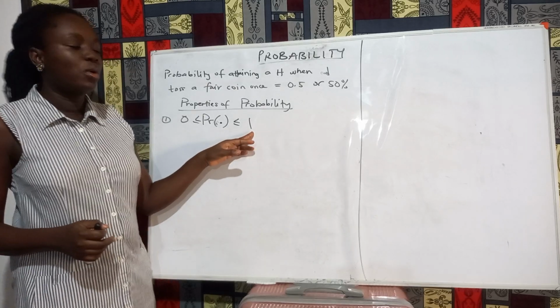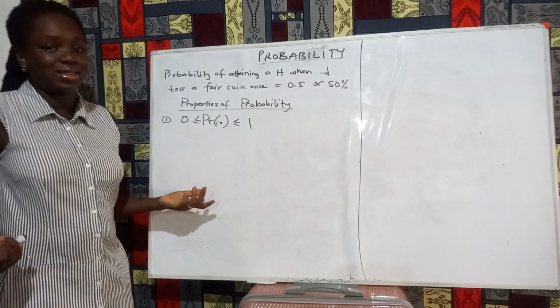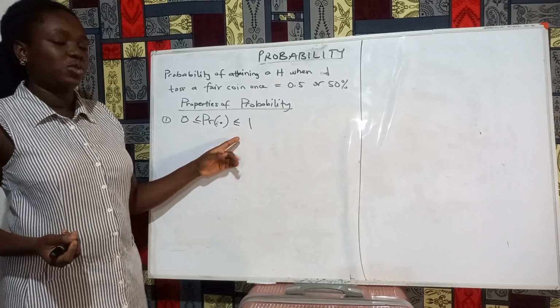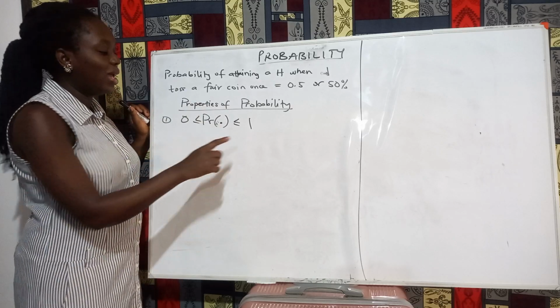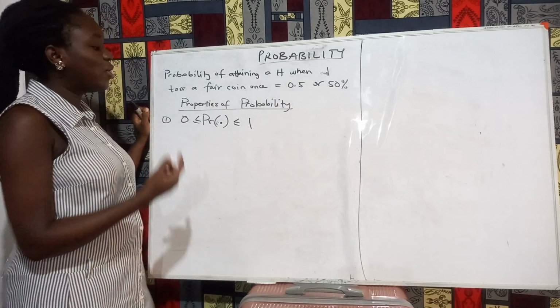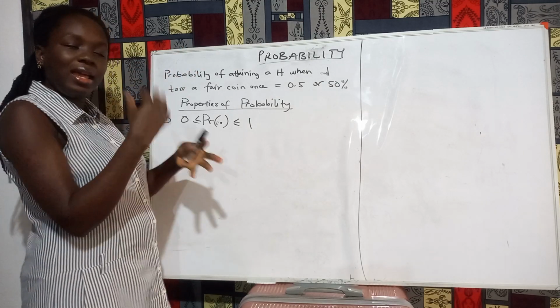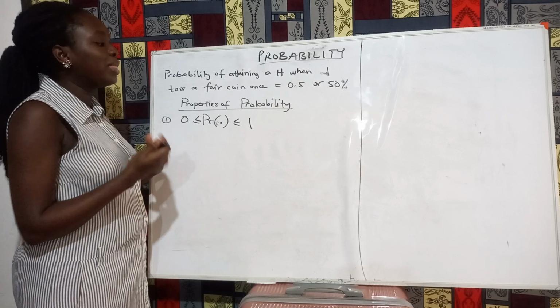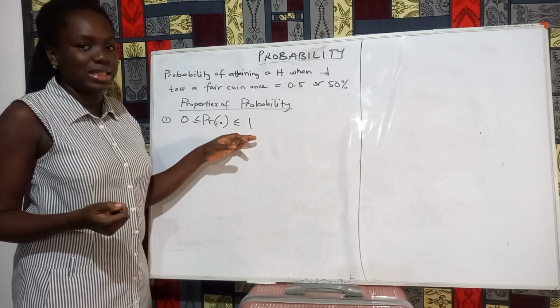But if I ask you what's the probability of getting either 1, 2, 3, 4, 5, or 6 when I toss a fair die, it's 1. Because definitely when I toss a fair die, I will get either 1, 2, 3, 4, 5, or 6. So once I'm asking for the probability of getting either of these 6 outcomes, then the likelihood is 1. Because surely the outcome will be either of these.